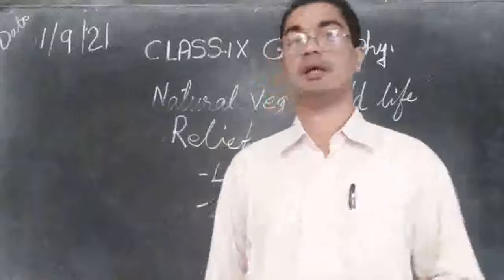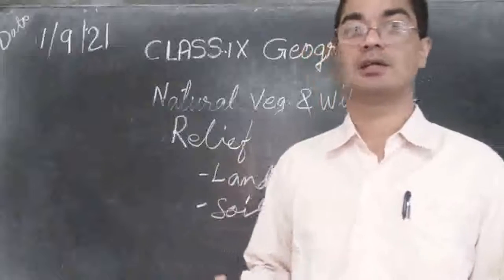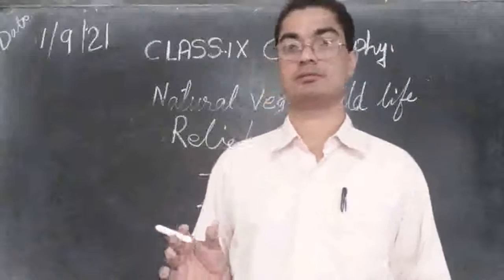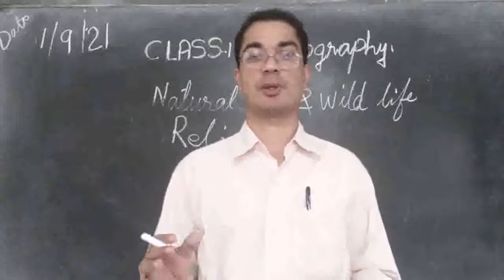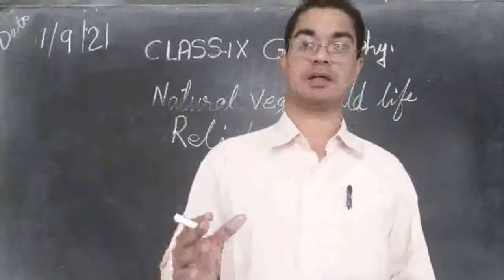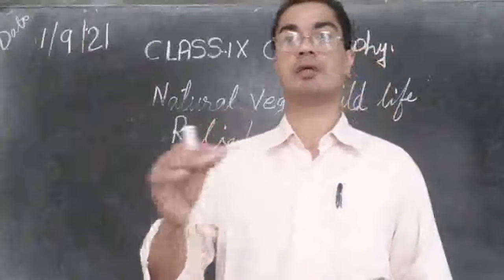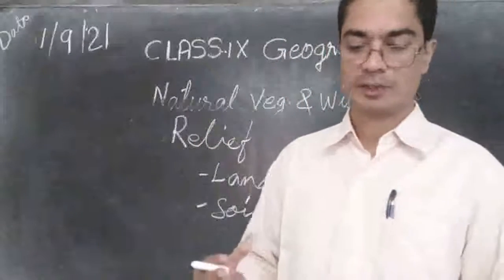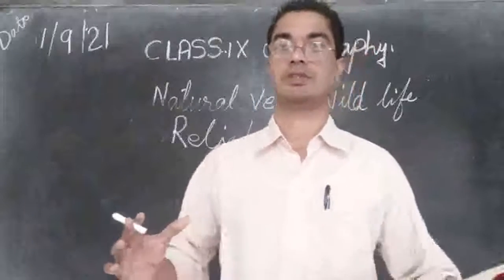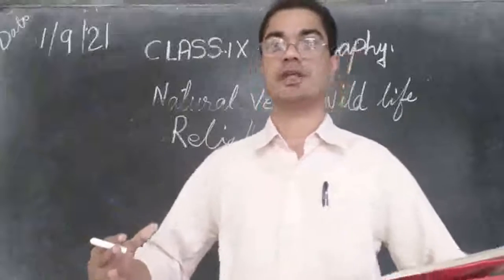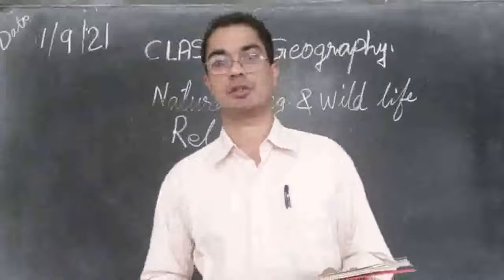So let's see again. In the dry place, in the desert place, what are the trees growing there? Cactus and thorny bushes, because there is not much water. But in a watery place, what kind of trees are growing there? Mangroves, that are evergreen trees. And in the hills which have a certain amount of soil, there will be conical trees, which have a very fleshy stem. The stem will be very fleshy, very thick, and there will be hardly any leaves on that. Those are the types of trees growing there.